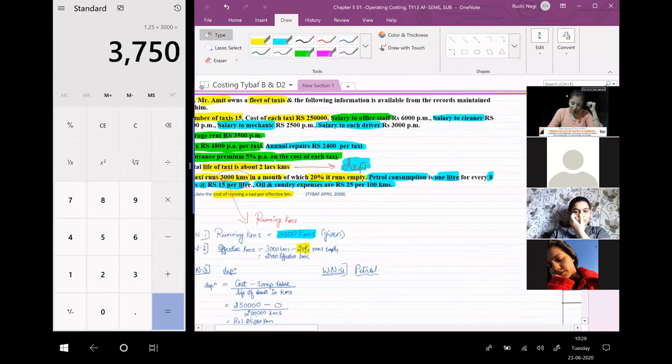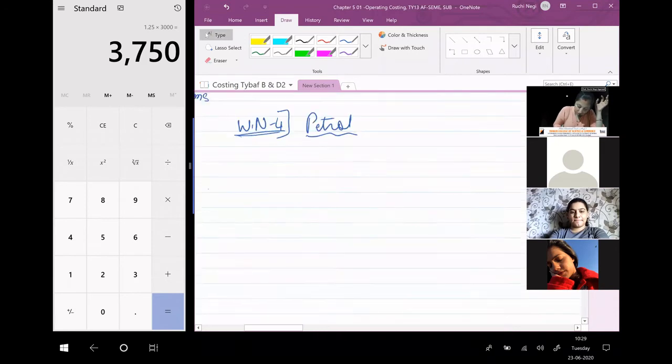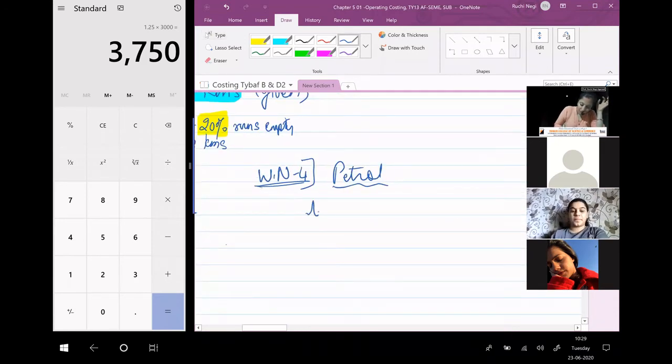Petrol consumption is 1 liter for every 8 kilometers at the rate of 15 rupees per liter. So for 1 liter petrol, my vehicle runs 8 kilometers and I am paying 15 rupees.